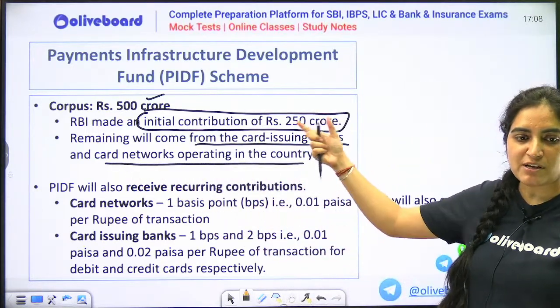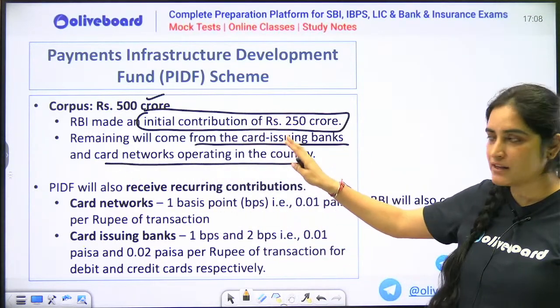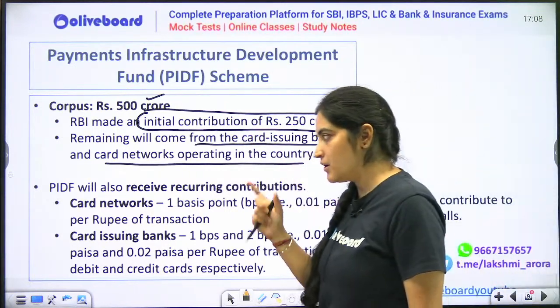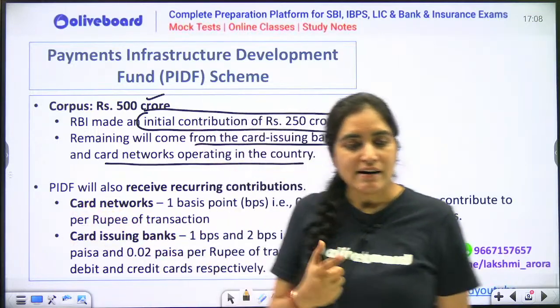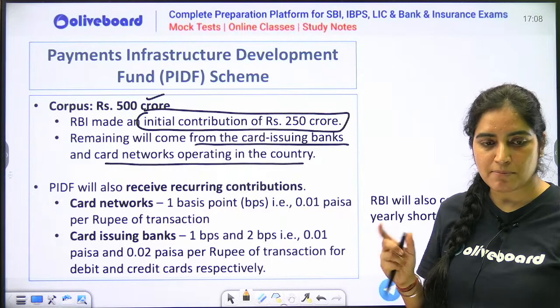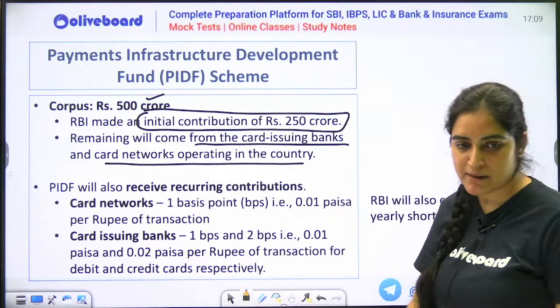So 50% of the fund is from your RBI, the rest will be from your card issuing banks or card network operating companies. What are card network operating companies? Which are the card network operating companies in India? If you know one or two companies, please name them.